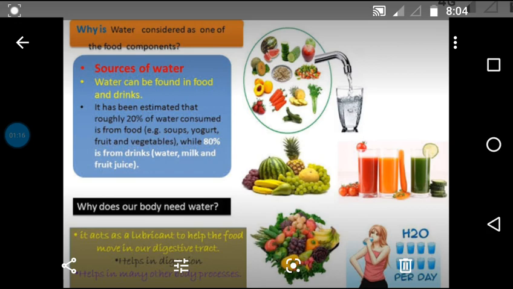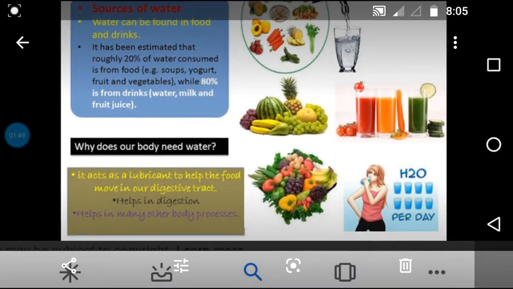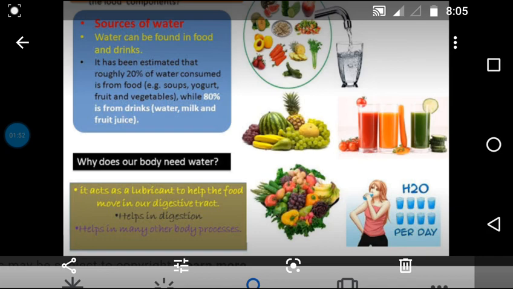Nearly 20% of the water our body needs comes from food materials. Daily, by eating food, we are consuming 20% of the water, and 80% by drinking water, milk, and the like. So 20% comes from eating fruits, vegetables, and so on. Why does our body need water? What is the use of water for us?